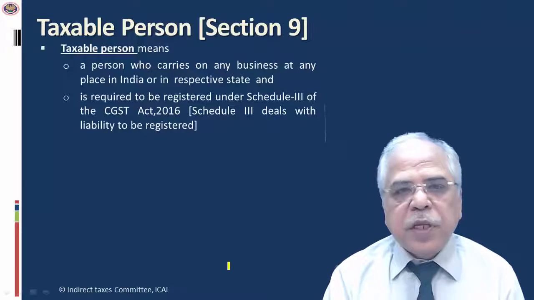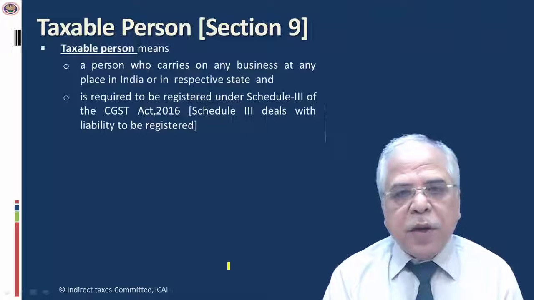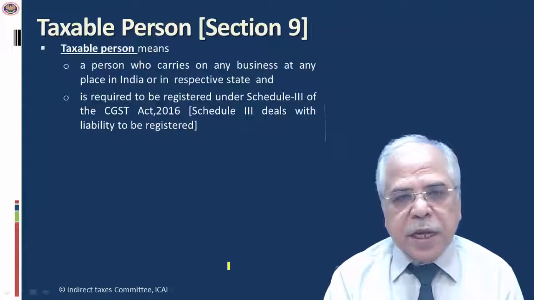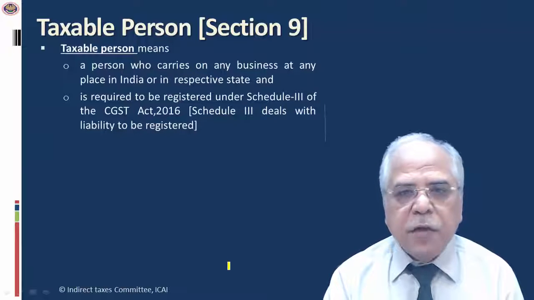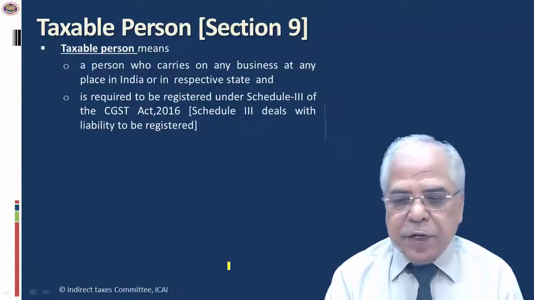Now there is no such provision. So all service providers having multiple locations in India in different states have to get themselves registered in all the states from where they are carrying out the activity.